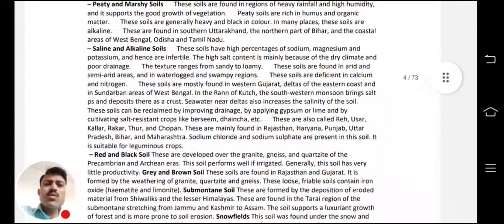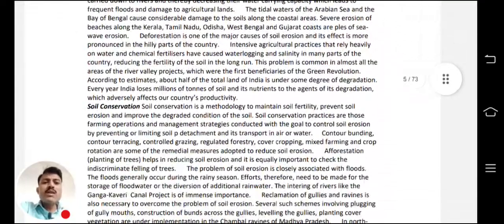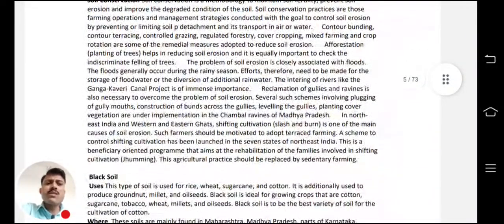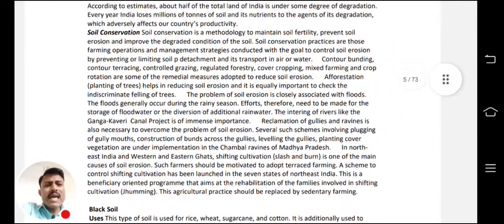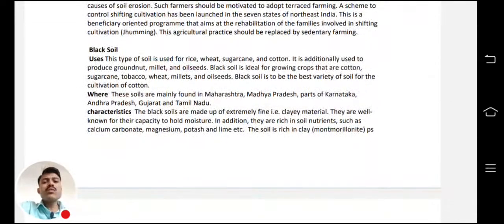For each soil type, which are the ingredients of that soil, which crops will be grown in that soil, in which areas these soils are found, everything is covered. Now soil erosion and soil conservation is also one important topic. How are the types of soil erosion, how soil erosion takes place, how we can conserve the soil, like that things are covered in this topic. Soil is also a very important topic, remember.